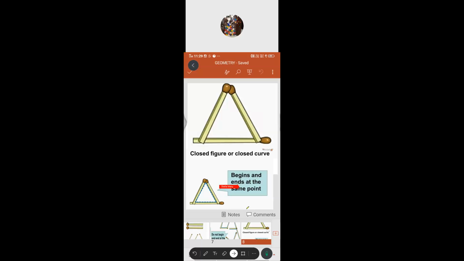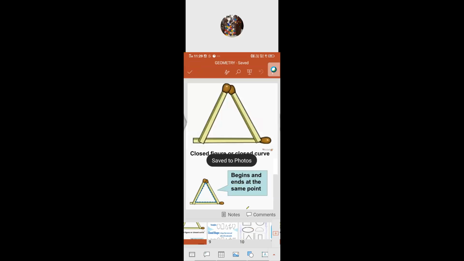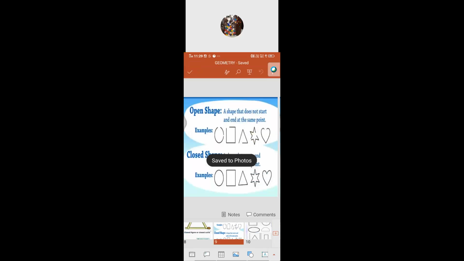Then what we have to see next is the open shape. These are the open shapes which you are seeing at the top now. See that one? There is an opening in the middle of the circle. So we can't say these are circles, because they are not fully completed. There is an opening in the middle of the figure. So these shapes are called open shapes.